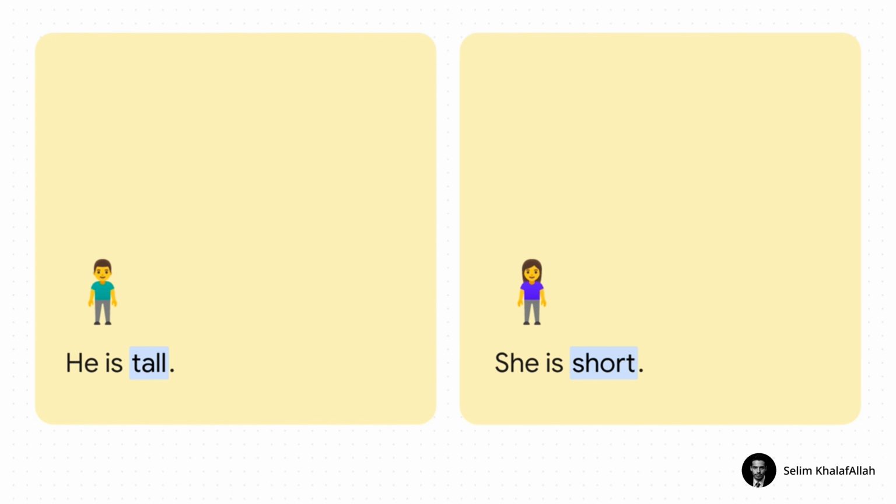Okay, so for height, the magic word is is. That's it. We say, he is tall. Or on the other side, she is short. See? We're using the verb to be because we're describing what they are. The most important word to remember here is is.